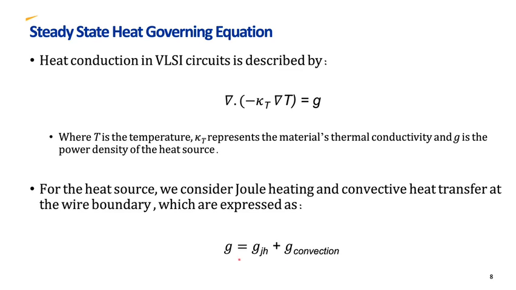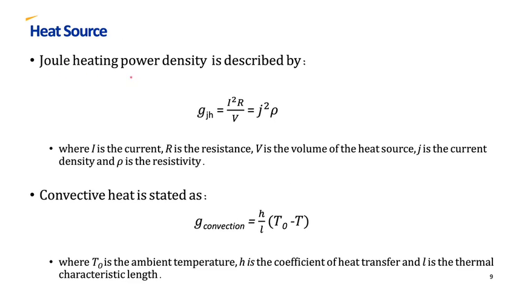this equation. Joule heating power density is described by this equation, where I is current, R is the resistance, V is the volume of the heat source, J is the current density, and ρ is the resistivity. Convective heat is stated as this equation, where h is the coefficient of heat transfer, L is the characteristic length, and T0 is the ambient temperature.